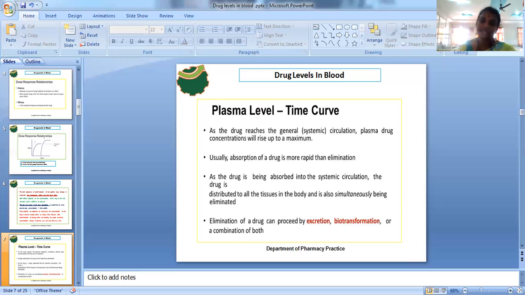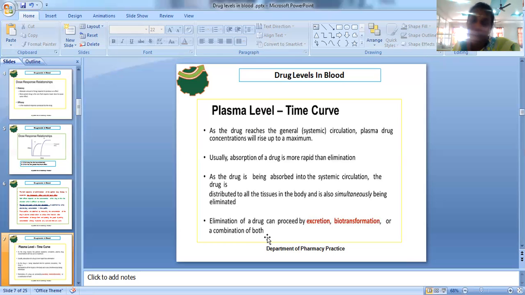Elimination of the drug proceeds by excretion, biotransformation, or a combination of both. First the drug is absorbed into the systemic circulation, with blood as the source. Finally, removal of the drug takes place only through excretion or biotransformation, or sometimes a combination.